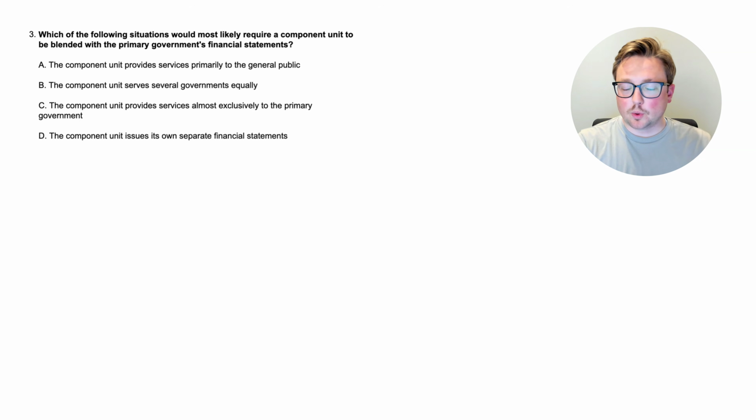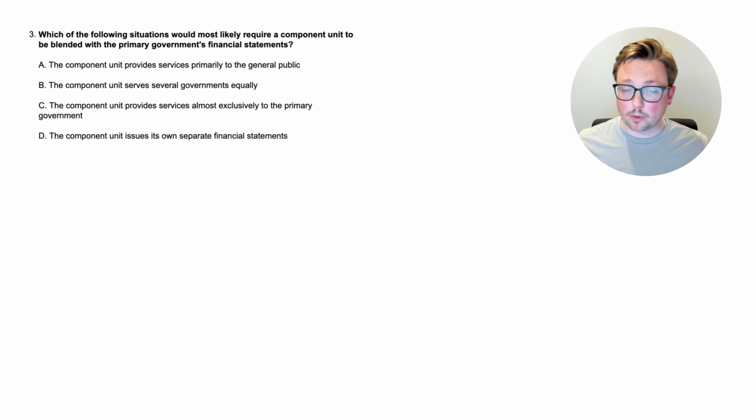All right, here we are at question 3. Which of the following situations would most likely require a component unit to be blended with the primary government's financial statements? Now, we haven't really heard that word before, but it might be different than discrete. Let's go through this. Option A, the component unit provides services primarily to the general public. Option B, the component unit serves several governments equally. Option C, the component unit provides services almost exclusively to the primary government. Or option D, the component unit issues its own separate financial statements.